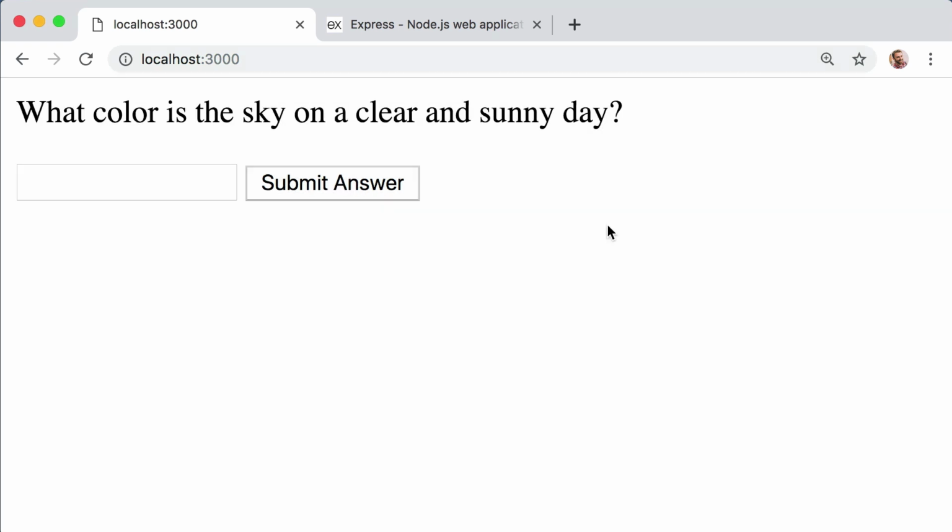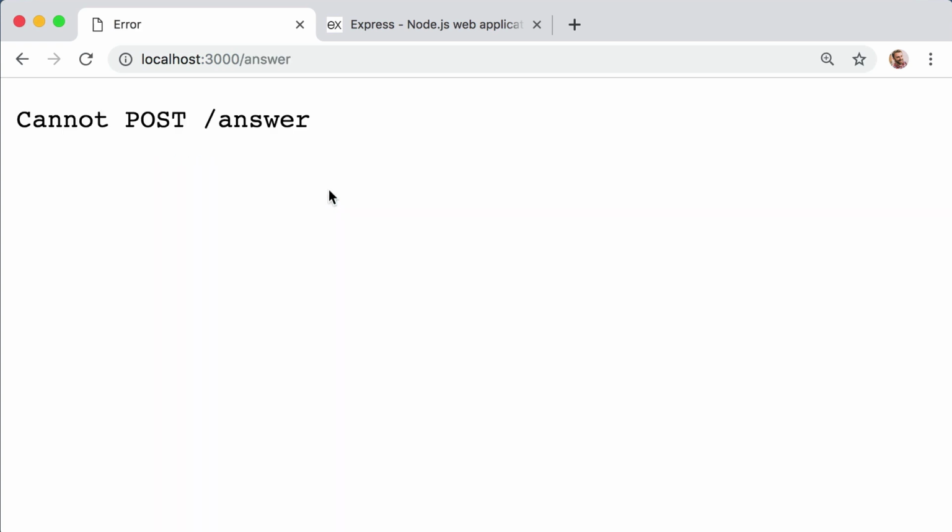Now here's where things get interesting. Let's try to fill out and submit the form field, right? So click into the field. Doesn't matter what you type, but just go ahead and submit the form. And we see some good news and some bad news.